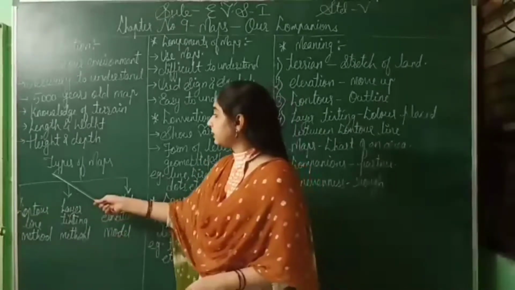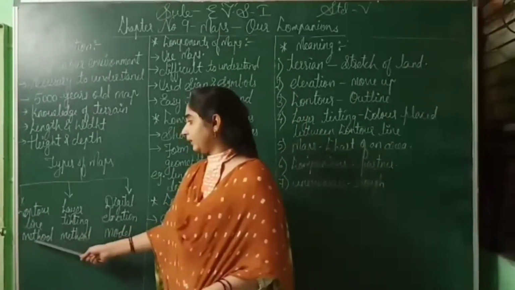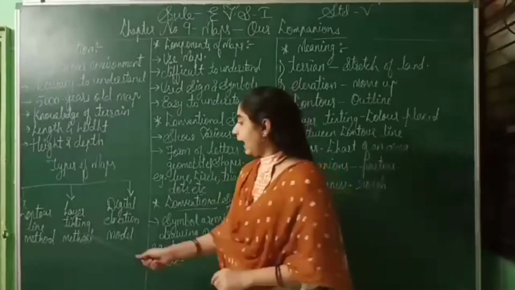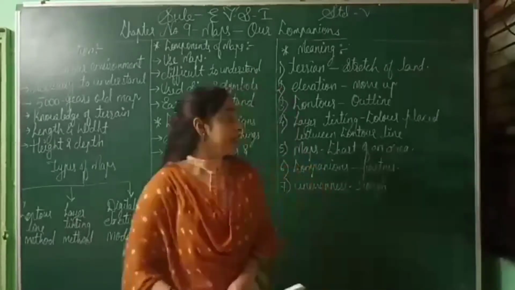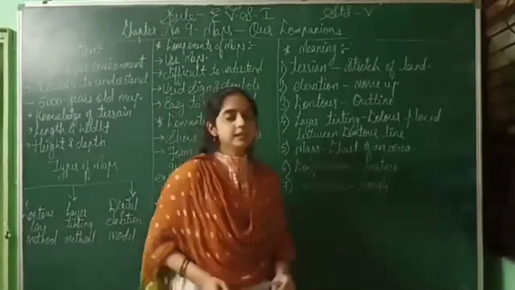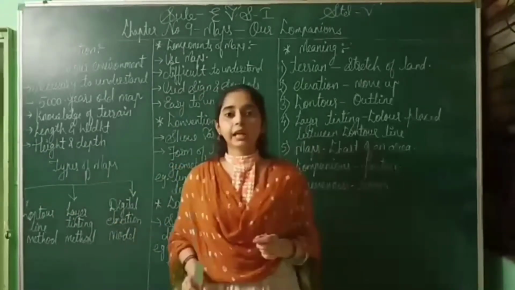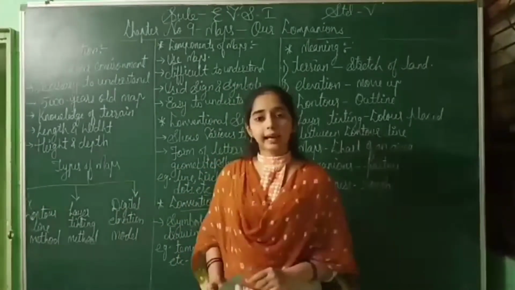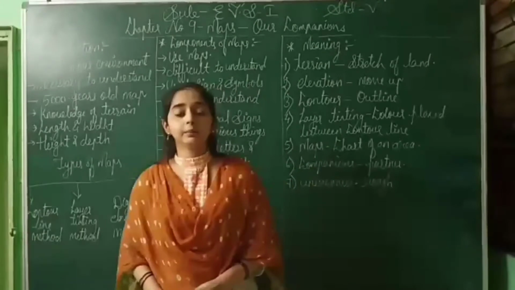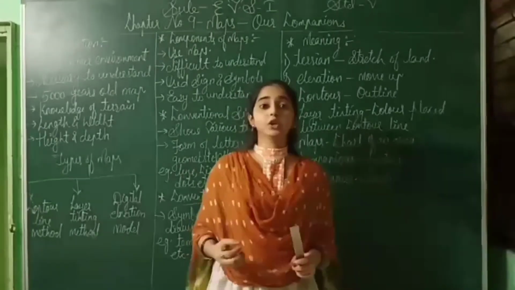Okay, so next is types of map. We have three types of map. First is the contour line method. Contour line method means the outline of a map. Next is the layer tinting method. Layer tinting method means color placed between contour lines. Outline is there, and in that outline we can see different types of color which represent a particular area. Next is the digital elevation model. Digital elevation model means with the help of a computer and 3D, we can examine or use the map.